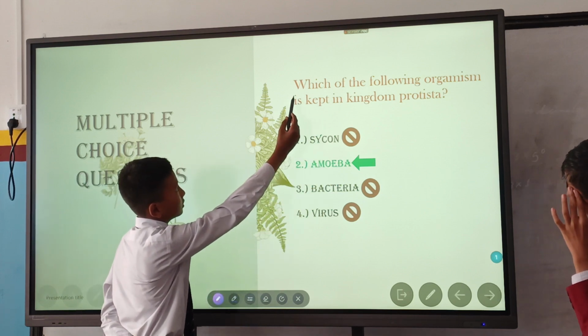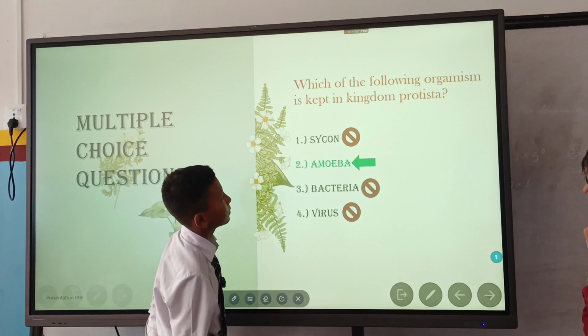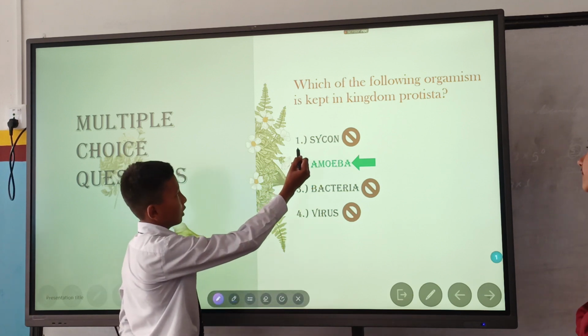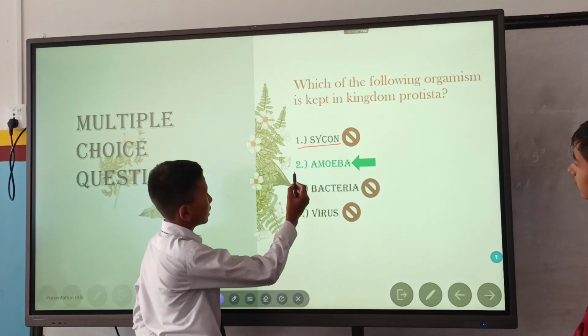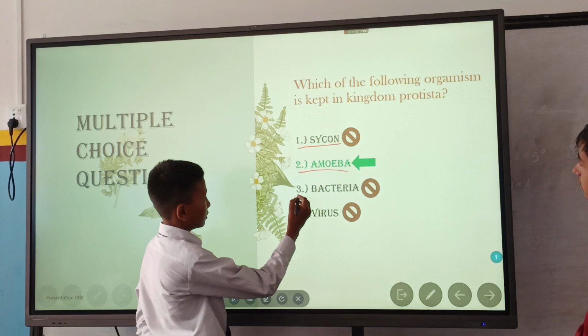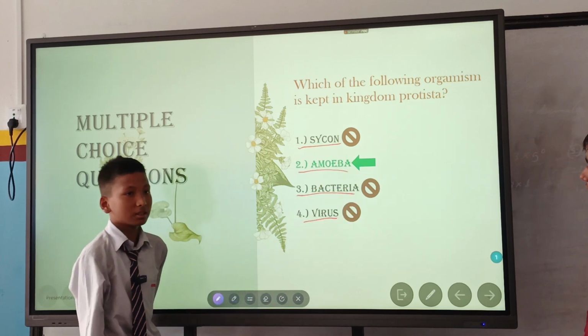The third question is which of the following organisms is kept in kingdom Protista? First option is cyclone, second is amoeba, third bacteria, fourth virus. The answer is amoeba.